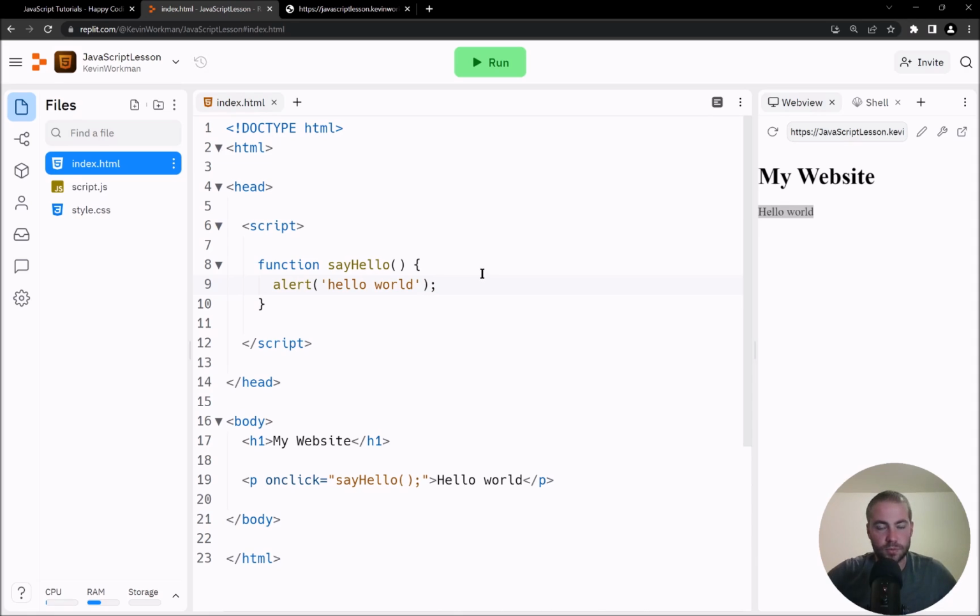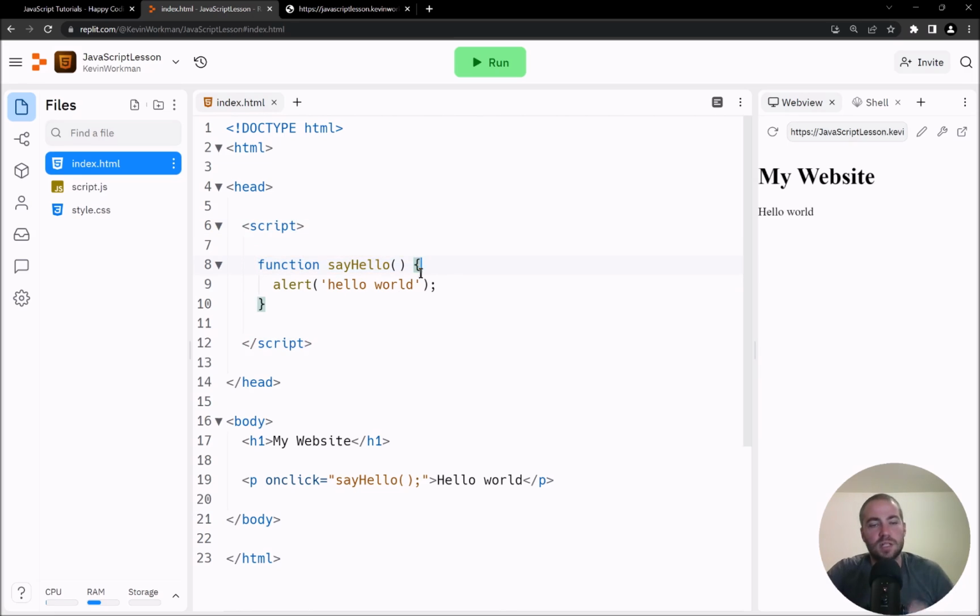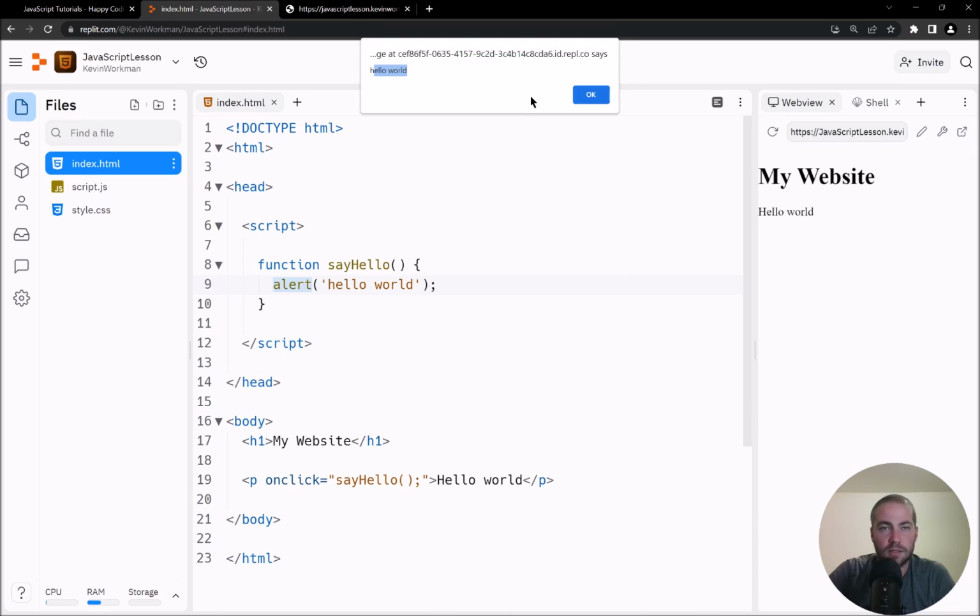But you can use your developer tools in your JavaScript console to debug your problems. So when your code stops working, look in your JavaScript console. That's the first place you should look. I actually usually just leave it open the entire time I'm coding. But okay, now my code works again, and now I have a script tag that contains a say hello function, and that say hello function calls the alert function. So now when I click on my p tag, I say hello world.